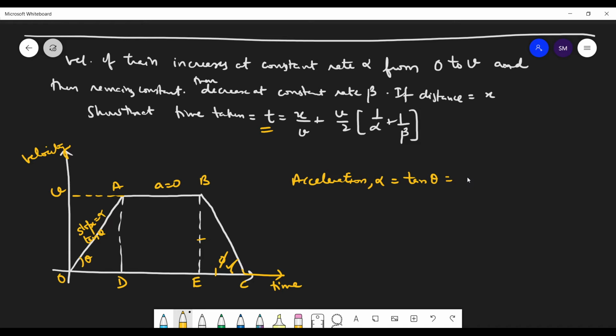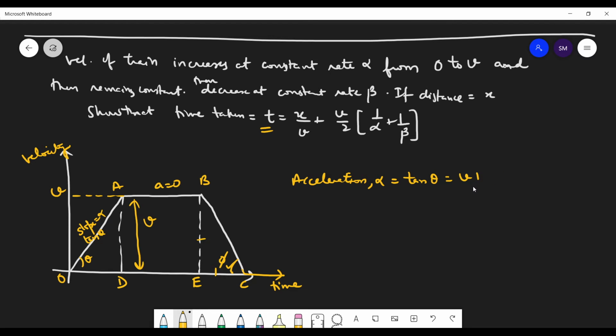And that will be, this length is V and this length is OD. Sorry.